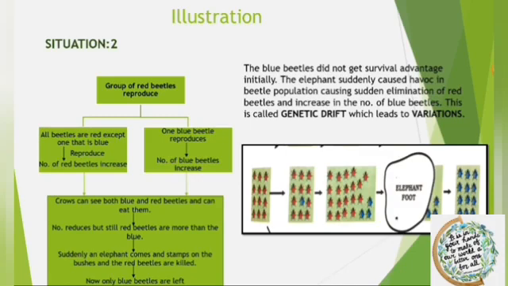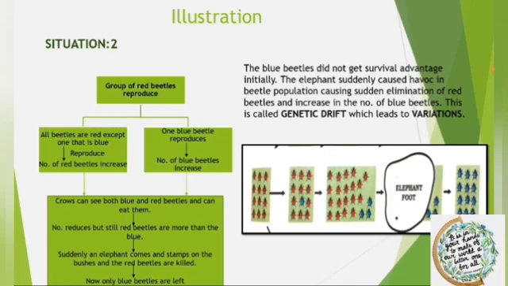The variation in the first situation became common because of the survival advantage. The crows could not see the green beetle due to its color. Therefore, the green color of the beetle gave a survival advantage and its population increased. So the variation of green color was naturally selected. This is natural selection.